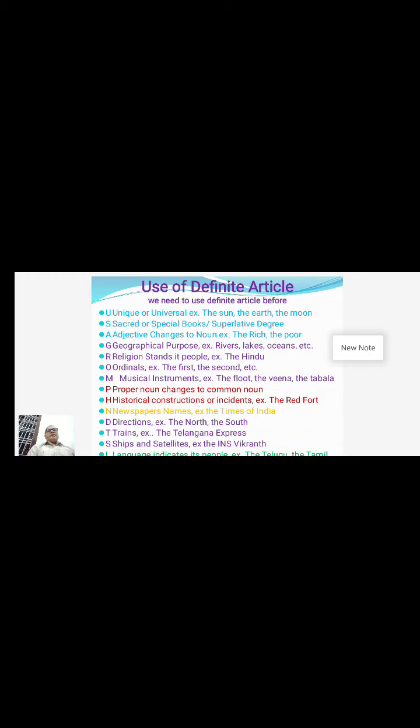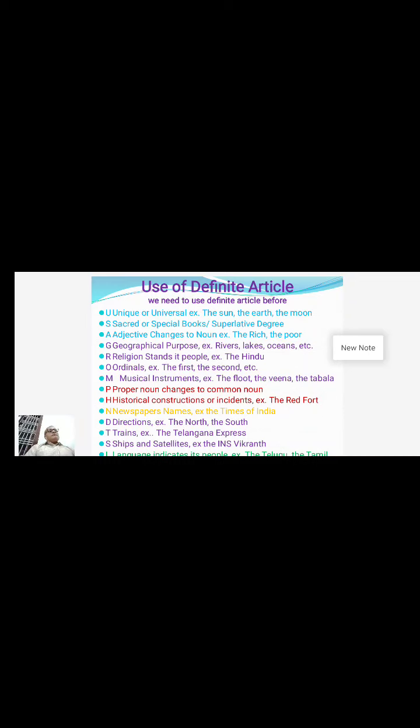The next one is O, standing for ordinal. As we know, numbers are of two types: ordinals and cardinals. Cardinals tell the quantity. Ordinals show the standard. For example, first.